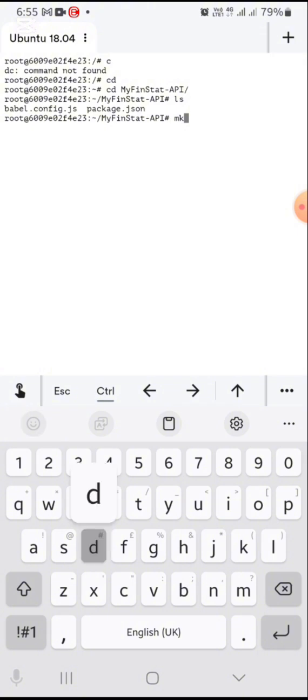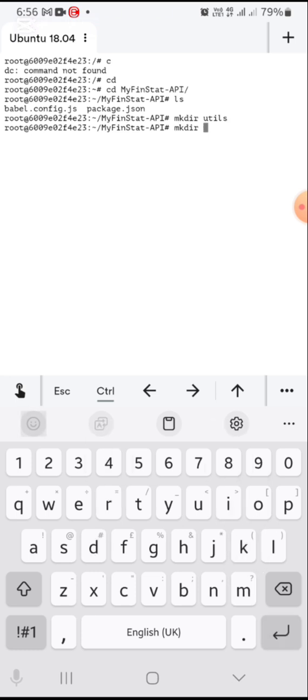Let's make our first directory. If you're used to Ubuntu Linux, you know we call folders directories. So this is me making one. Let's make utilities first. Then let's do controllers.